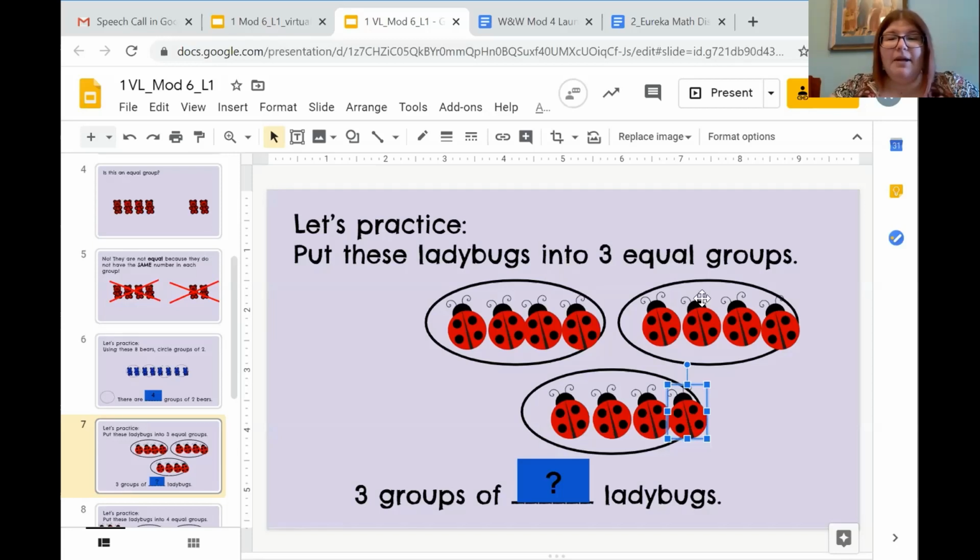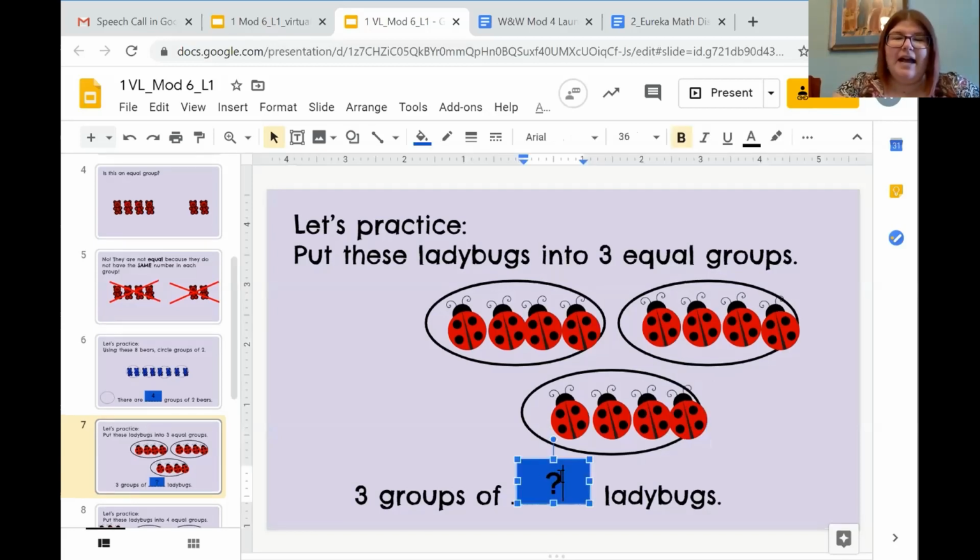1 ladybug, 2 ladybugs, 3 ladybugs, 4 ladybugs. Great, so far they're equal. I'm going to check my last group. 1 ladybug, 2 ladybugs, 3 ladybugs, 4 ladybugs. So I can come down here inside of my text box and I can put that number 4.